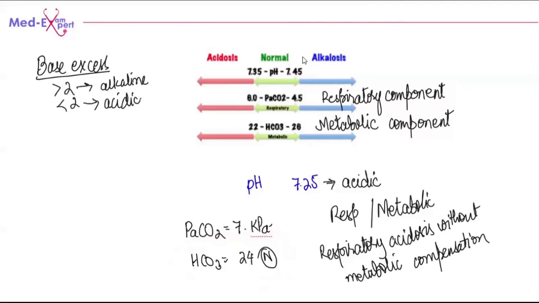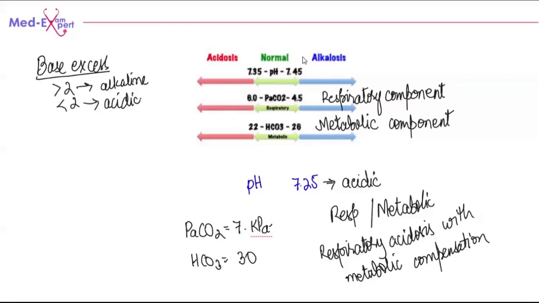For instance, for the same question, if we had a bicarb value of, for example, 30, then it would be with metabolic compensation.